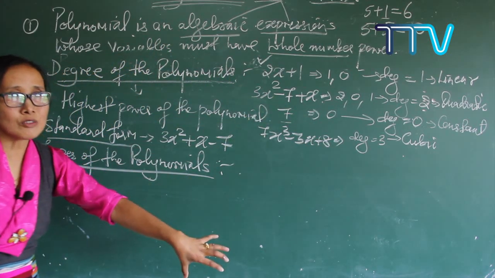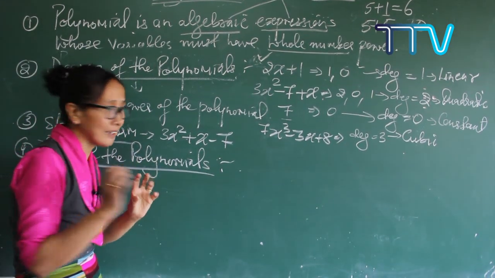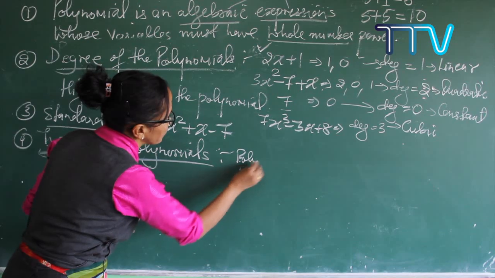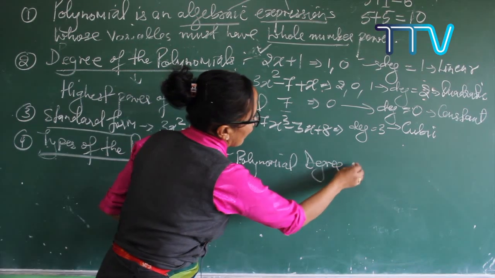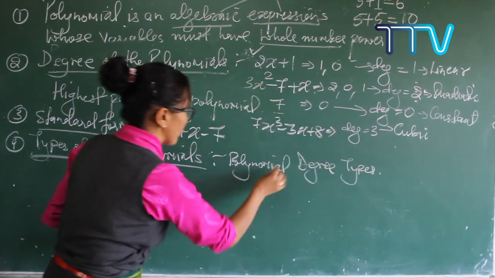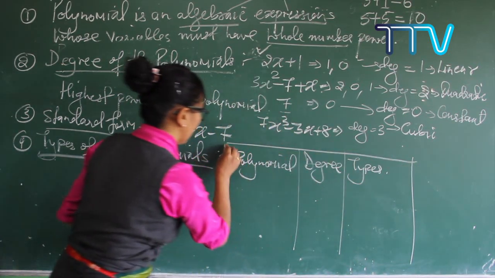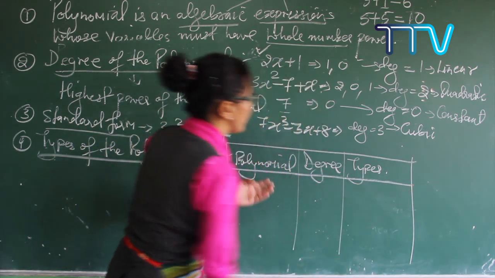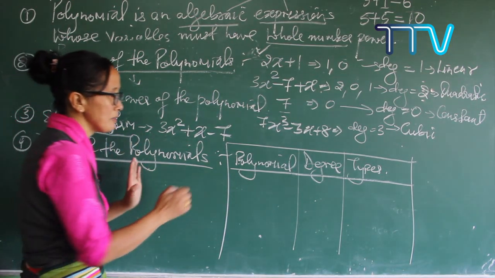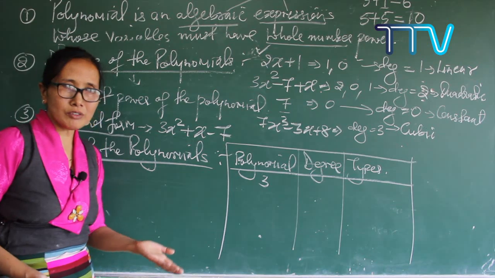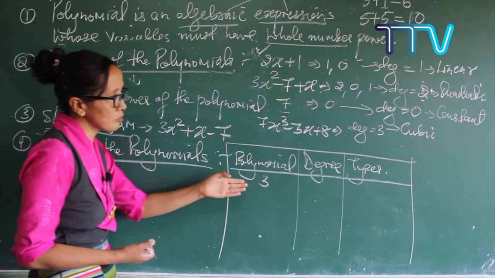Let me revise this at the last moment by giving a table, so it will be better for you to get clear. Let me write it here: polynomials, the degree and the types of polynomials. First of all, you have to know the polynomials. You can give so many examples of polynomials. Let me take an example: 3. 3 is a constant. A constant has a variable x with power 0, so it is a polynomial.